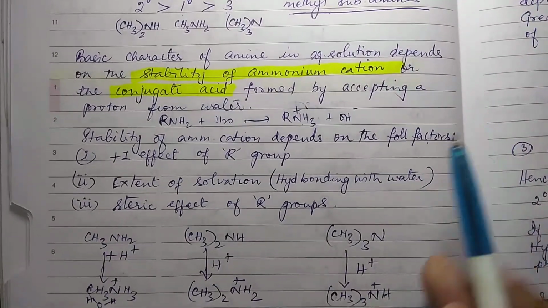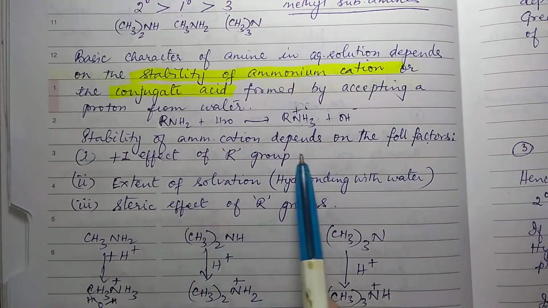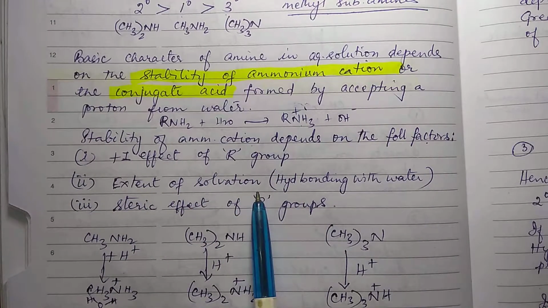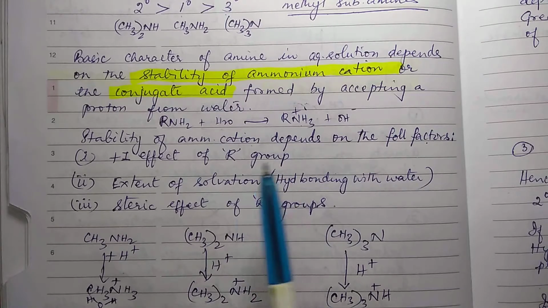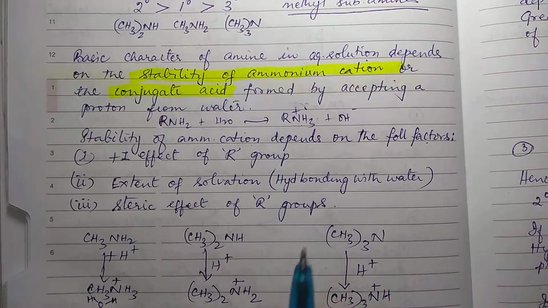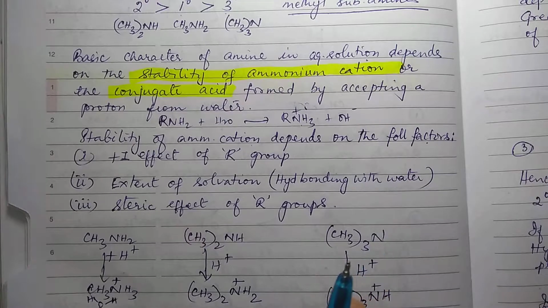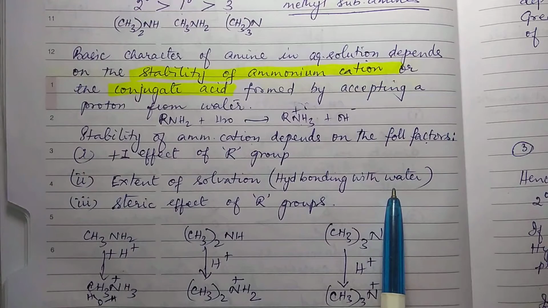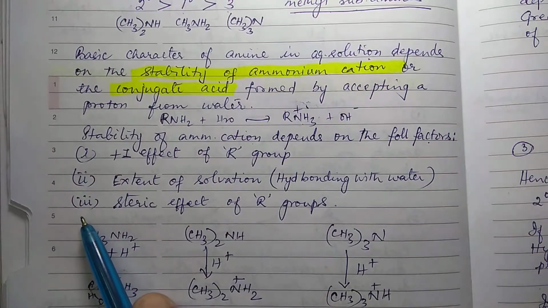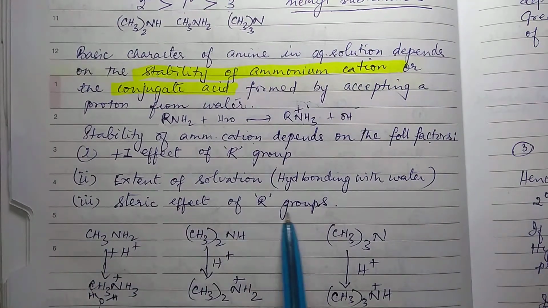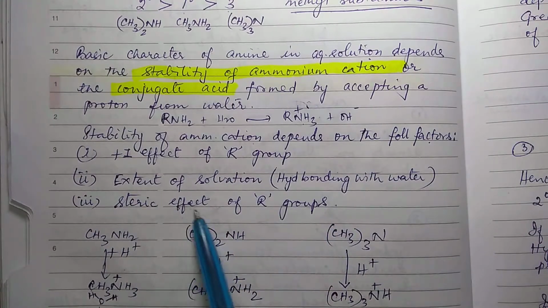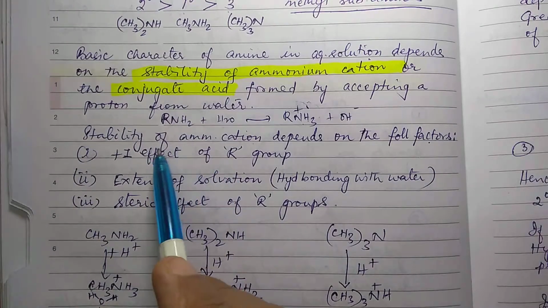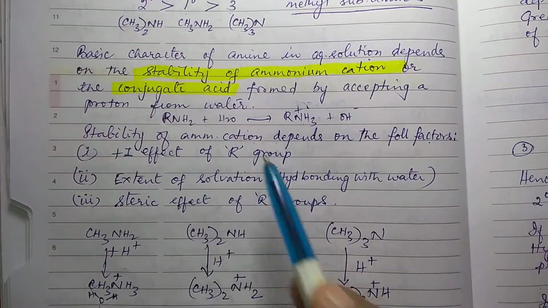Now stability of ammonium cation depends on the following factors. Number 1, Plassey effect of R group. Number 2, extent of solvation. Extent of solvation means after protonation, however many hydrogen atoms are attached to nitrogen, that many hydrogen bonds with water are possible. Is it not? I'll show you now. Then third point is steric effect of R group, the spatial hindrance due to R group.